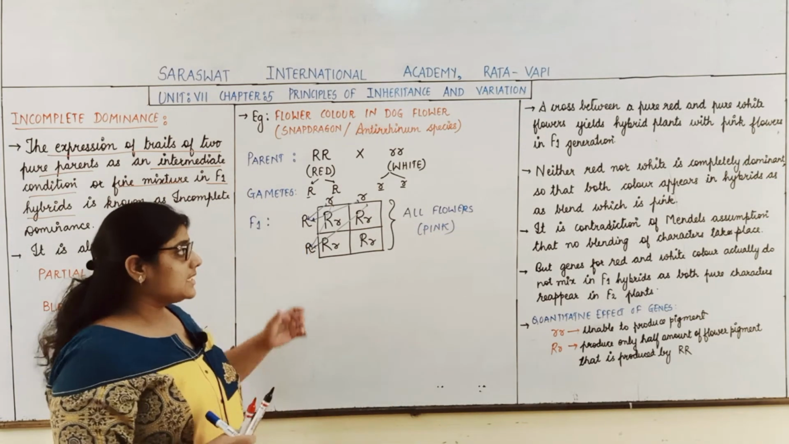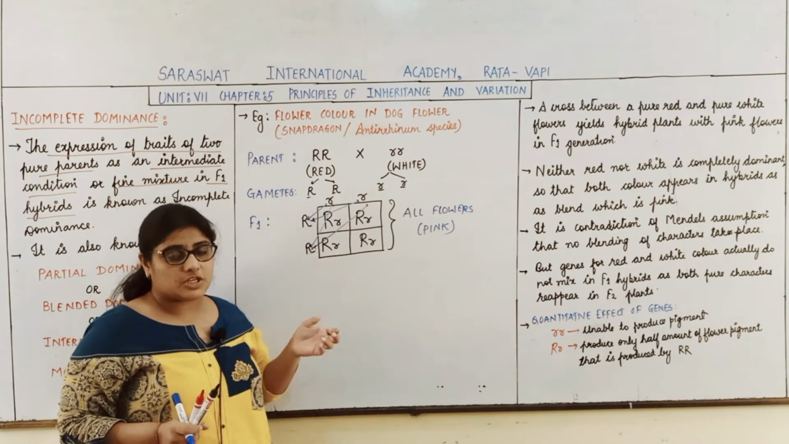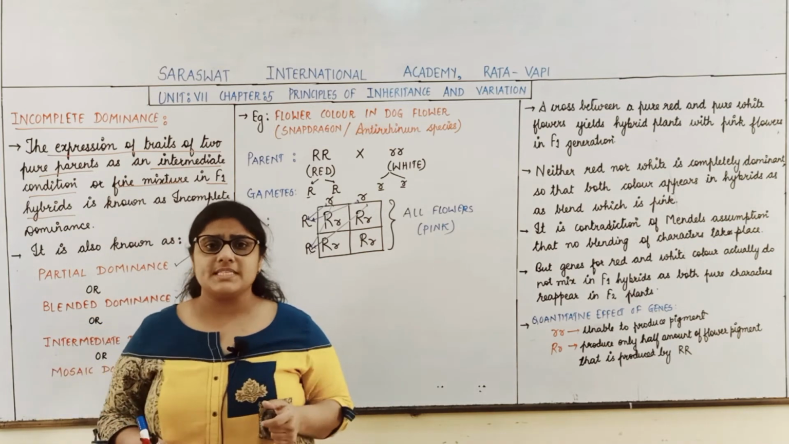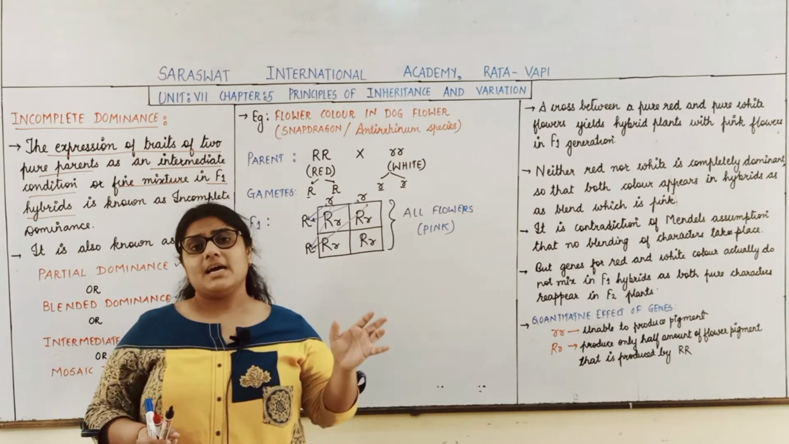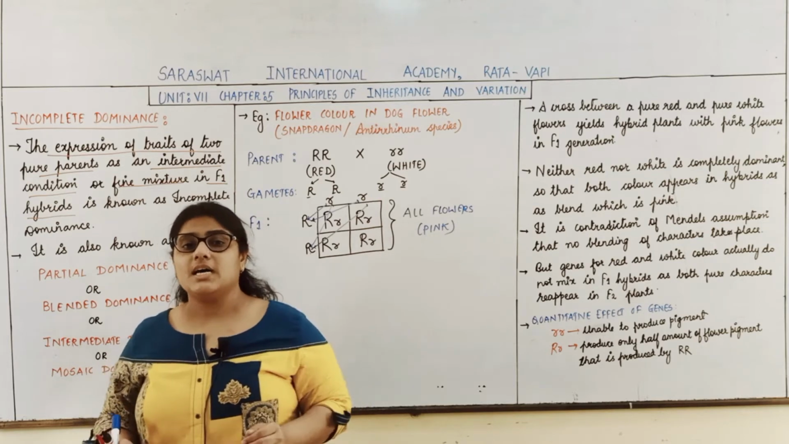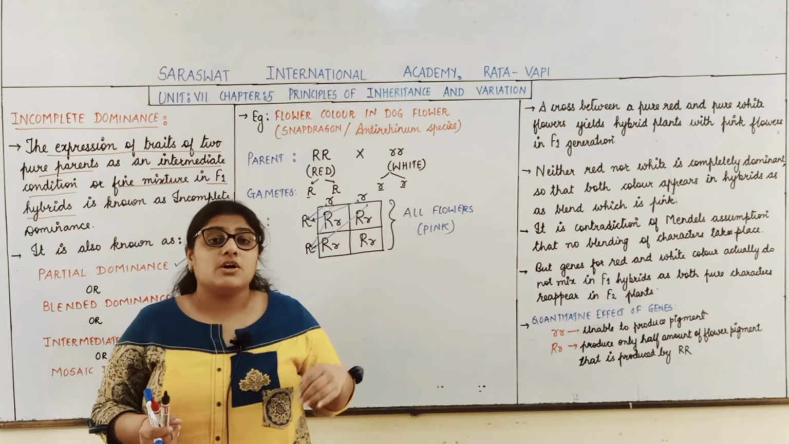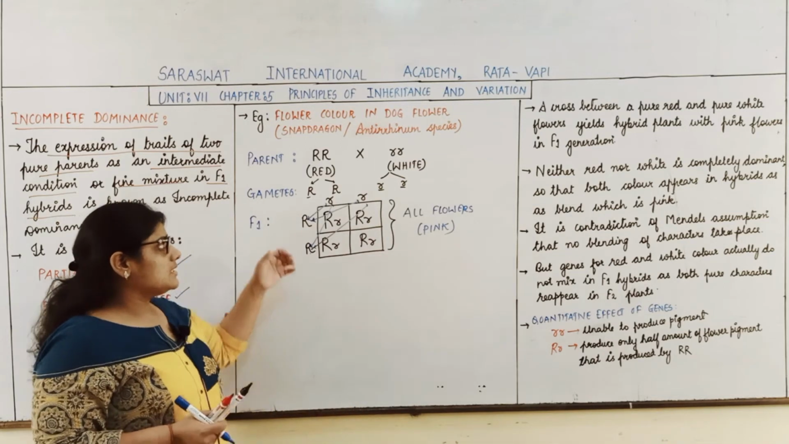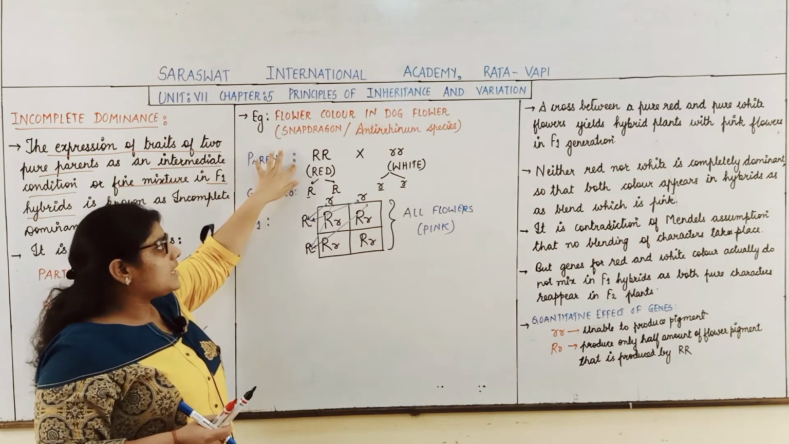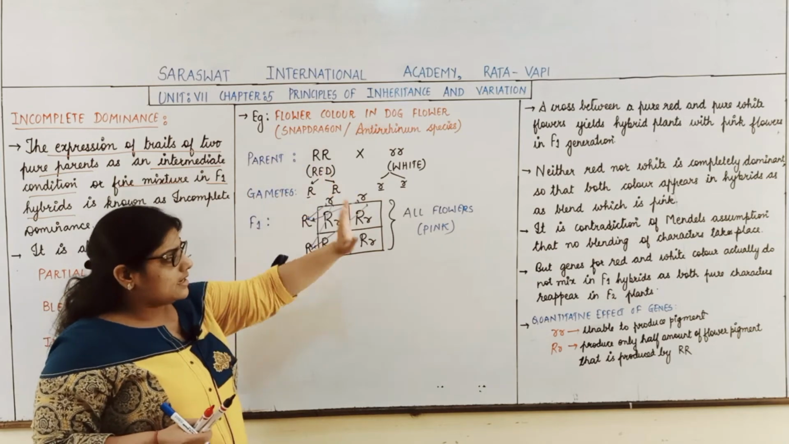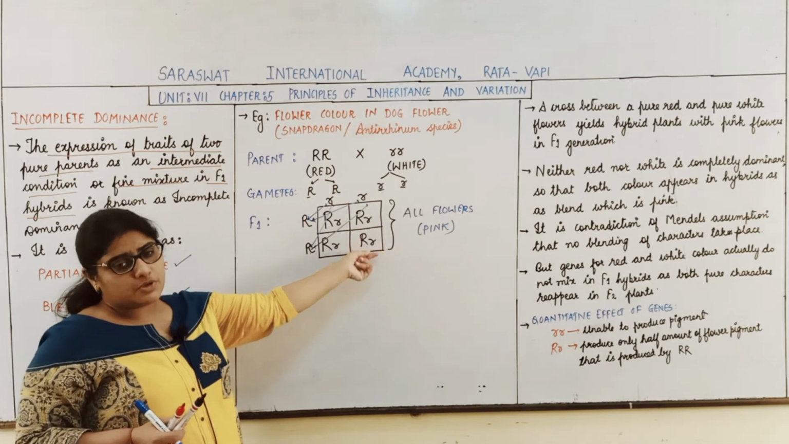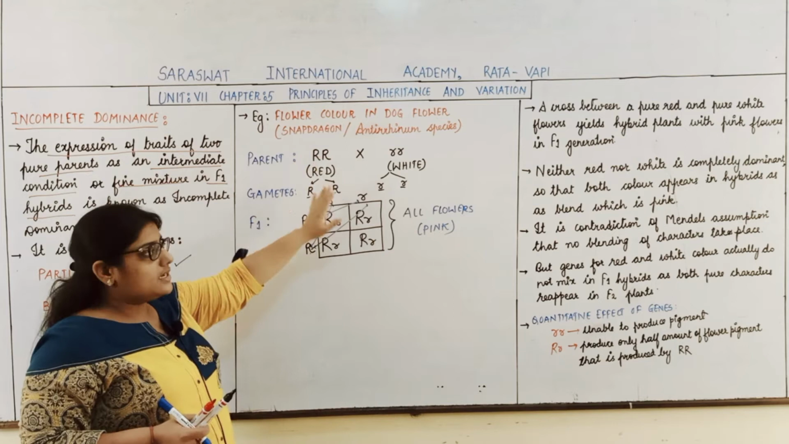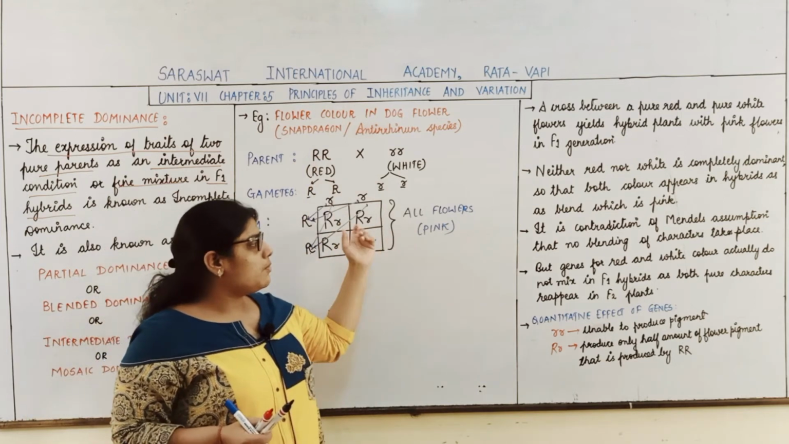Now students, here comes an exception. What does the law of dominance say of a pair of dissimilar alleles? One allele dominates over the other. One allele does not allow the expression of the other allele. But here students, suppose red color was dominant over white color, all the flowers developed should be red. If white color was dominant over red color, all the flowers developed should be white.